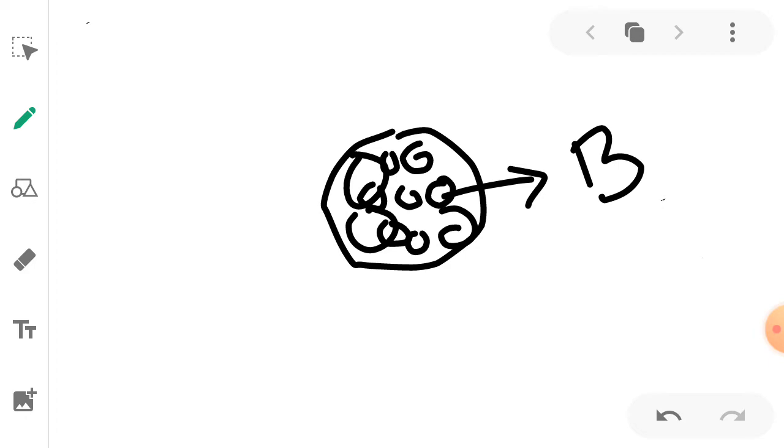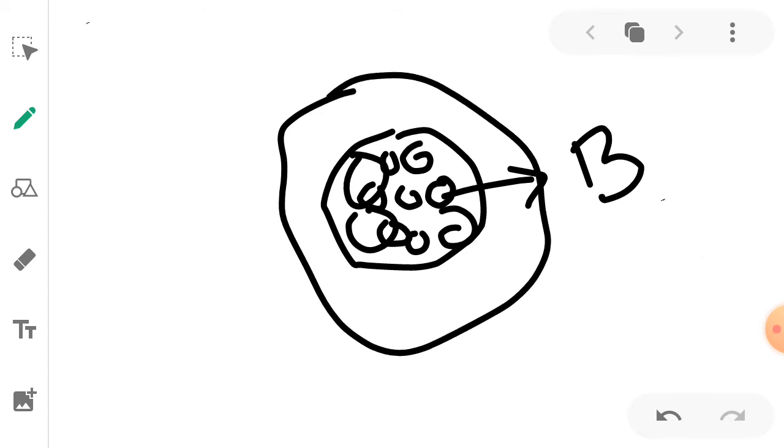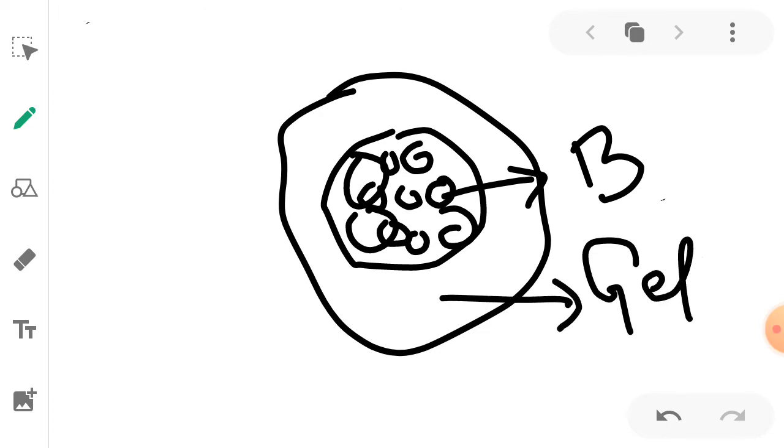Then they are further surrounded by another structure. This outside structure is a little gel like, gelatinous, and there are various spike like structures, thorn like structures, spread all over this gelatinous structure of the endospore.